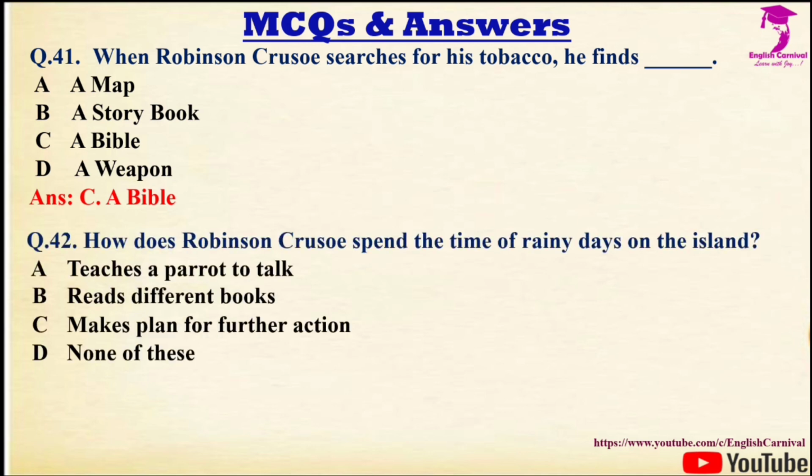Question number 42, we have how does Robinson Crusoe spend the time of rainy days on the island? Options are A, teaches a parrot to talk, B, reads different books, C, makes plan for further action and D, none of these. Correct answer is A, and it is teaches a parrot to talk.